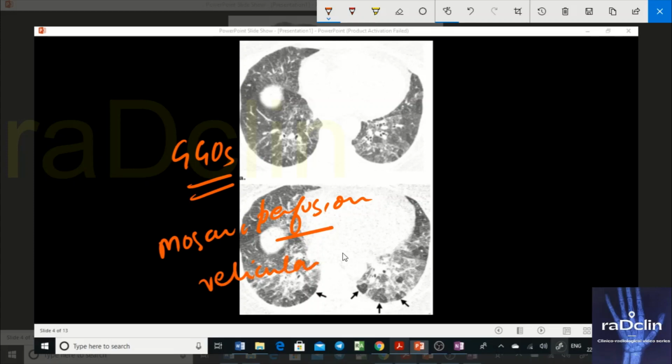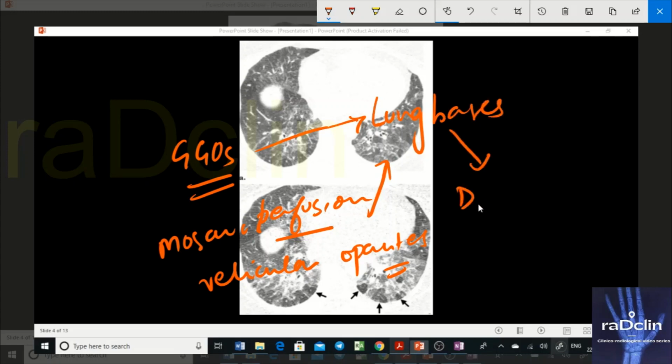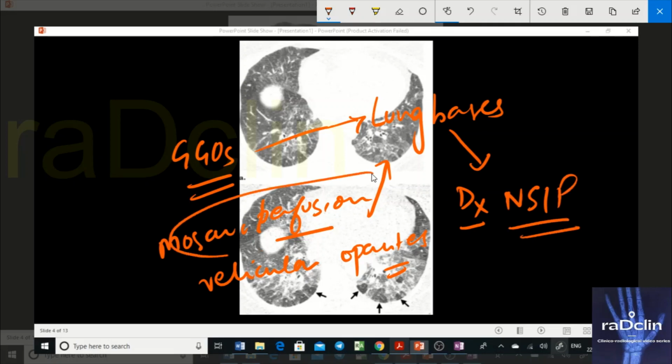Apart from this, these features are specifically at what location? They are at the lung bases. So can we pick a diagnosis of NSIP here? Definitely yes, NSIP. But what does mosaic perfusion suggest?